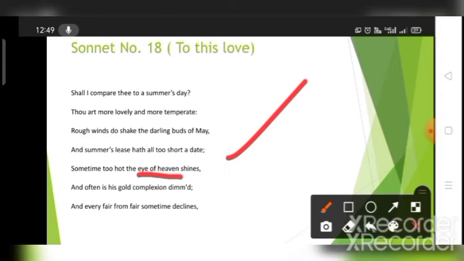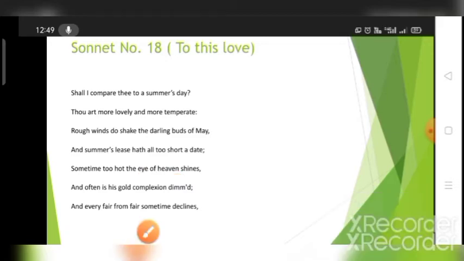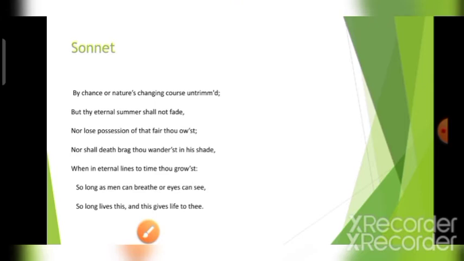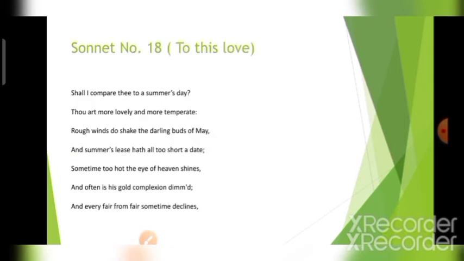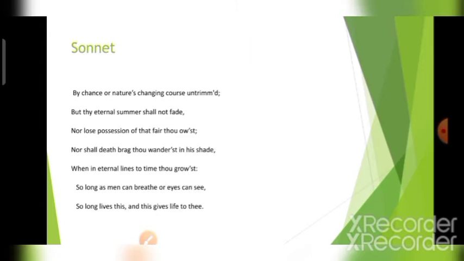Similarly, with the passing of the season, summer will also grow old. Its beauty and brightness will fade. So this is the reason he said that every fair from fair sometimes declines. Whatever is beautiful, with the passage of time, will grow old and decline by chance or nature's changing course untrimmed.